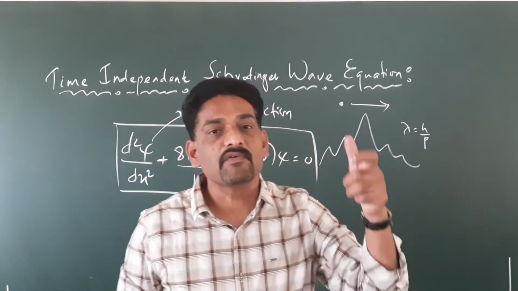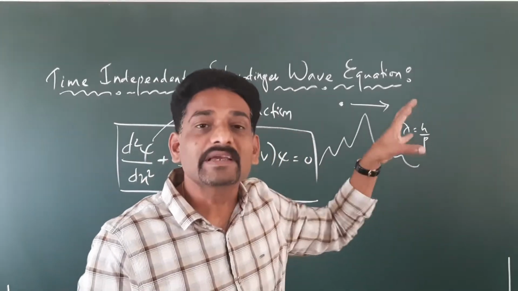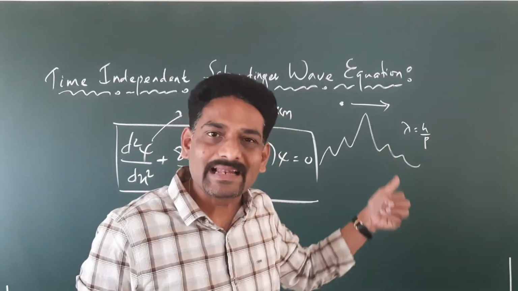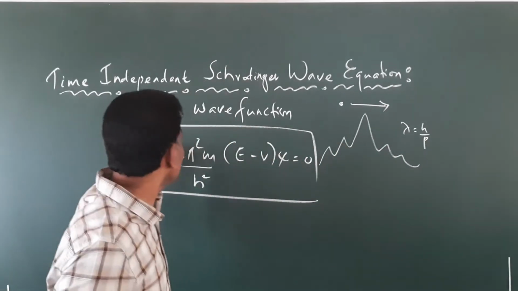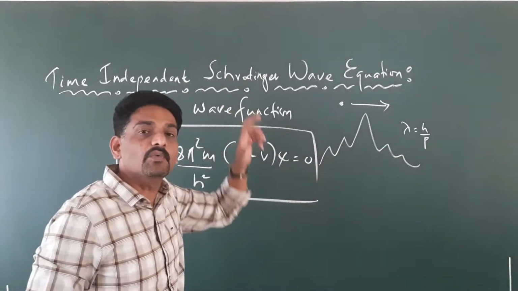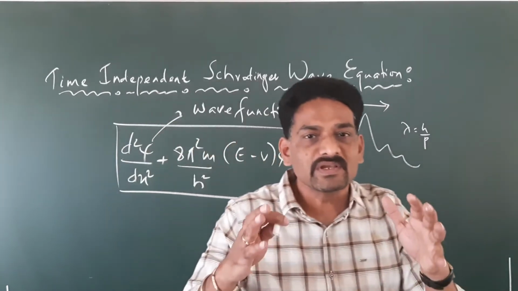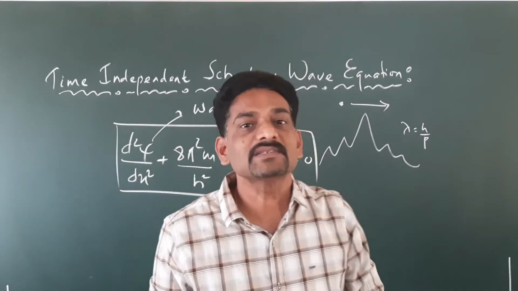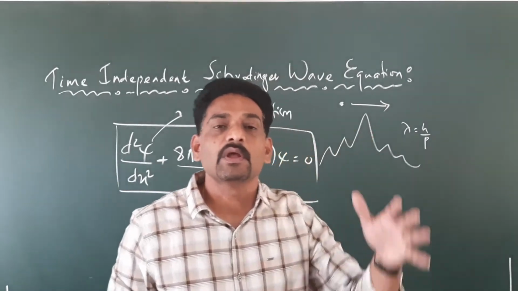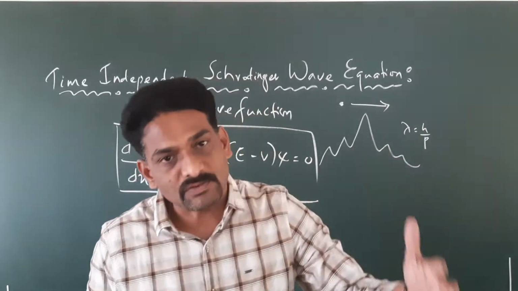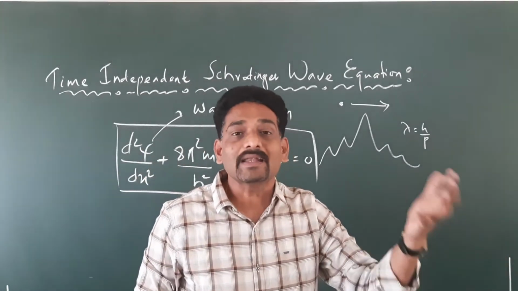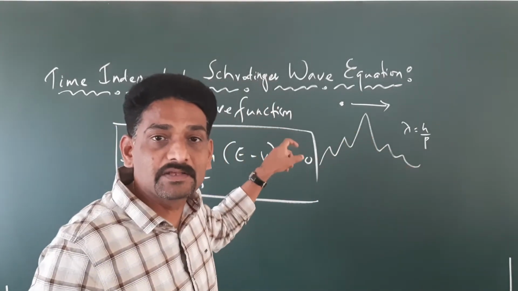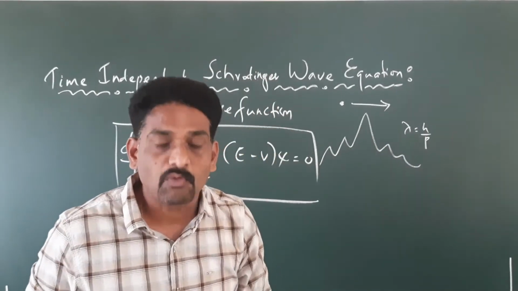So the status of a wave, that is a de Broglie wave, is described by what is known as a wave function, denoted by the Greek letter psi. So psi represents the wave function, and it always gives you the status of a de Broglie wave. What do you mean by status of a wave? It tells us at any point of time what is the amplitude of the wave, what is the position of the wave, what is the displacement of the wave. And I told you that psi is taken in the form of a complex notation. What do you mean by complex notation?